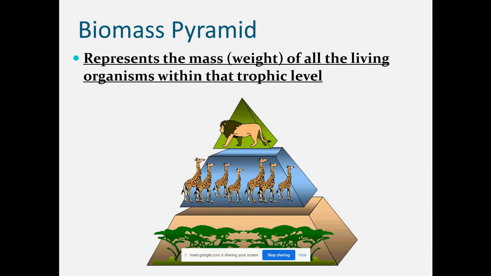Now come to the pyramid of biomass. It represents the mass, the weight, of all the living organisms within that trophic level. So in each ecosystem, whether it is aquatic, water, or terrestrial, the energy is less at each level. The same thing happens with the biomass. Plants are more in number. As we move up in the pyramid, the biomass decreases. Because the lion exists at the top level, tertiary consumers are very few in the environment.